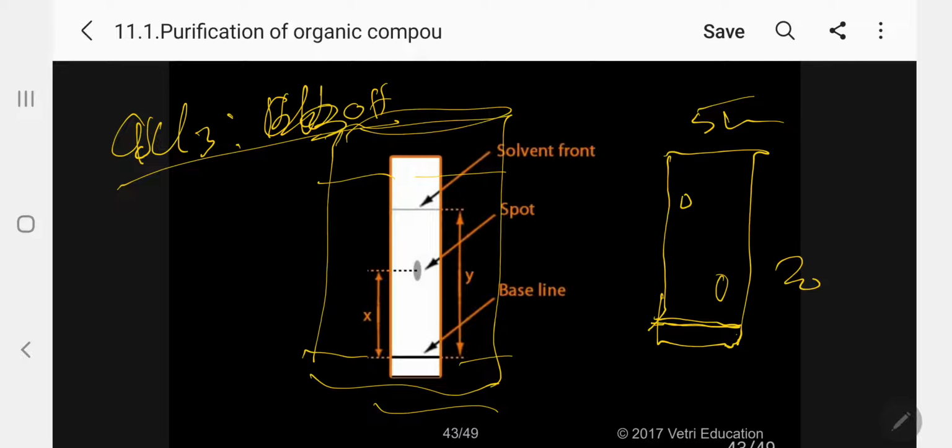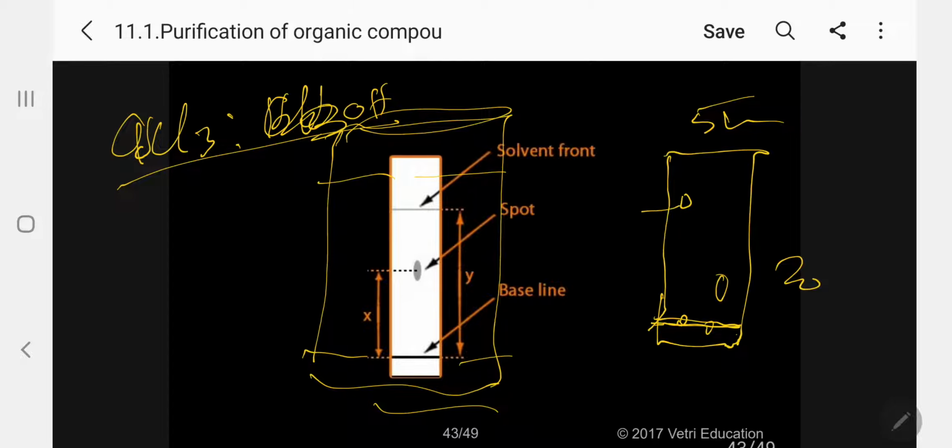In the paper, water will first be absorbed, or any solvent like methanol will be absorbed over it. So that will be the stationary phase. In thin layer chromatography, the adsorbent silica is the stationary phase and the solvent is the mobile phase. Same way here, the paper absorbed with water or methanol is the stationary phase, and over it an organic liquid moves as the mobile phase. When it is moving, it will also carry the solute.